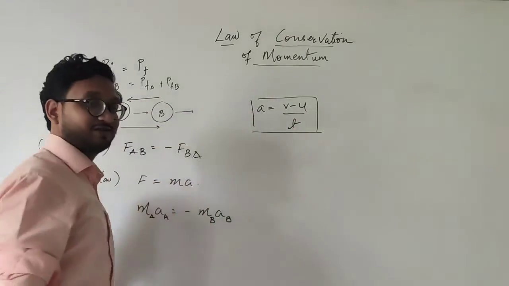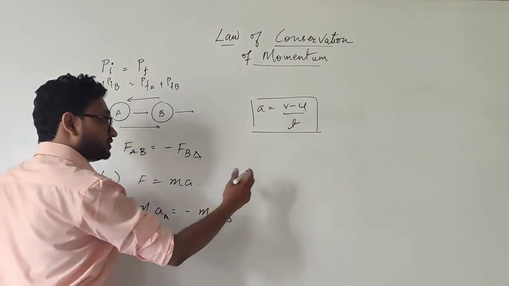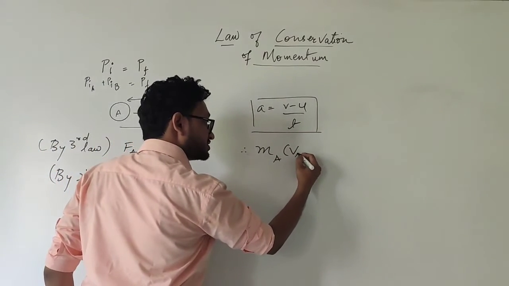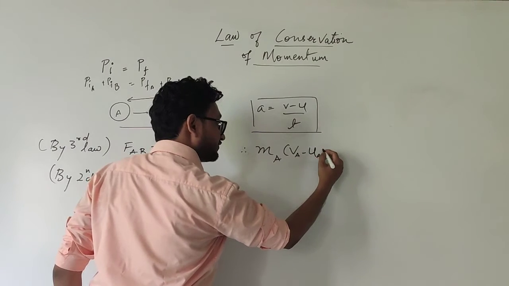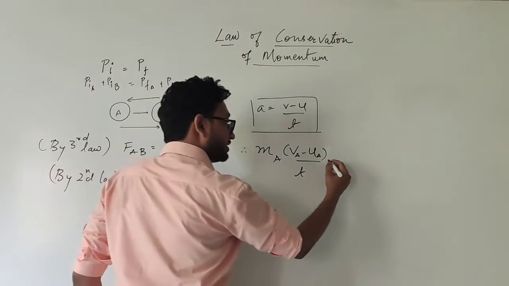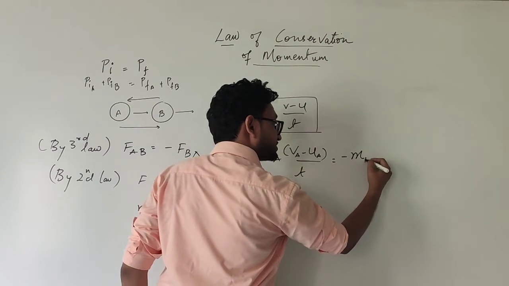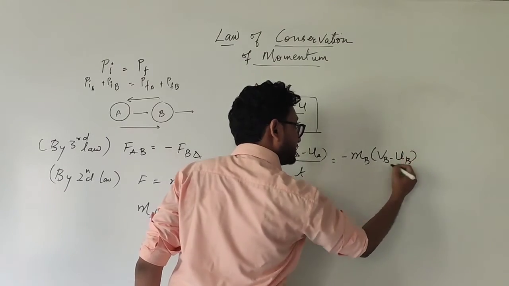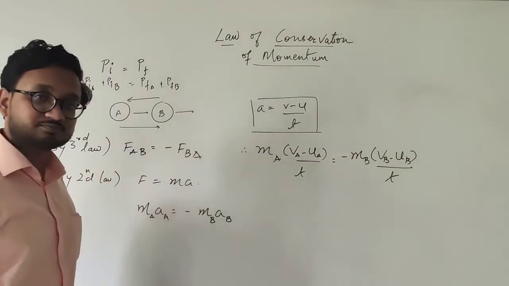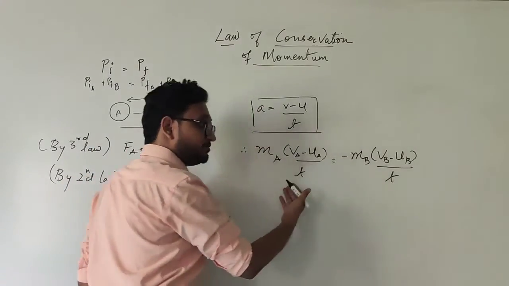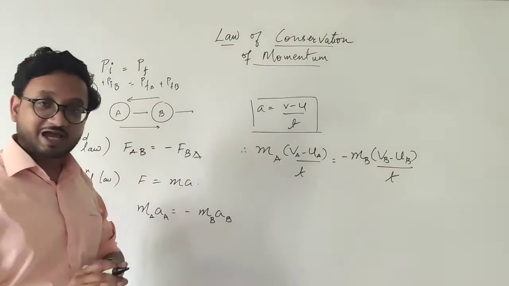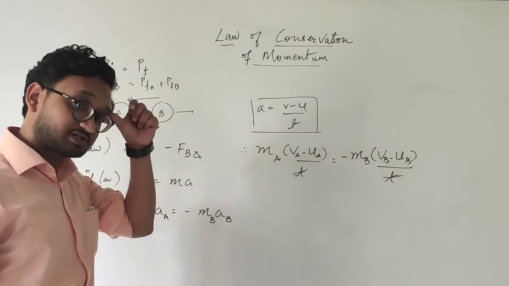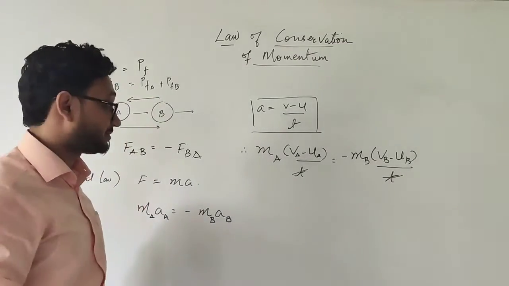This is just for knowledge purpose. a is equal to v minus u upon t. We are going to use this value. Therefore, m_A into final velocity of A minus initial velocity of A upon time taken. Similarly, minus mass of ball B, final velocity of ball B minus initial velocity of ball B upon time taken. Because time is the same, because they both strike at the same moment, you can remove time from both sides, and there is no need for time anymore.